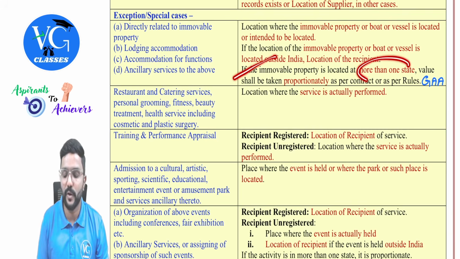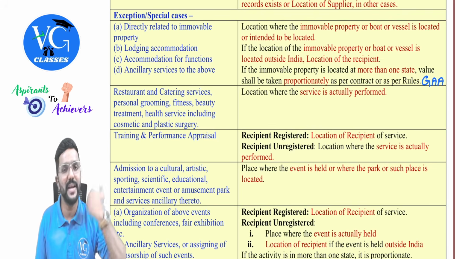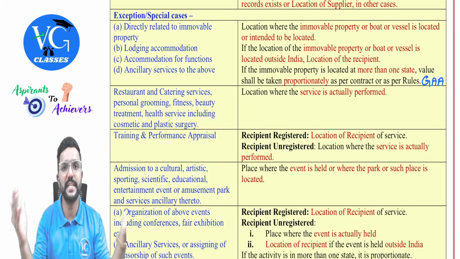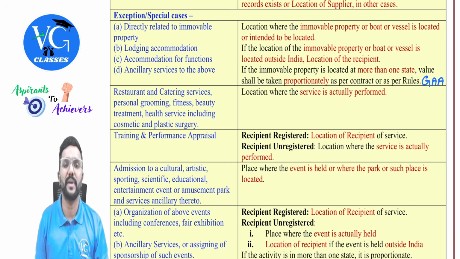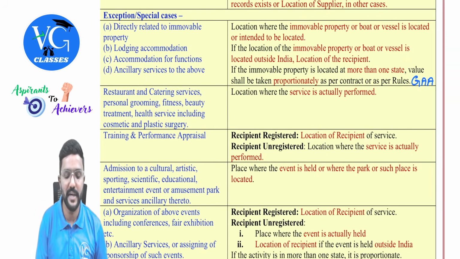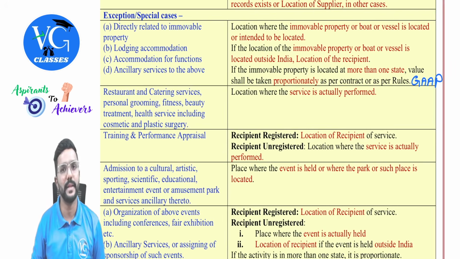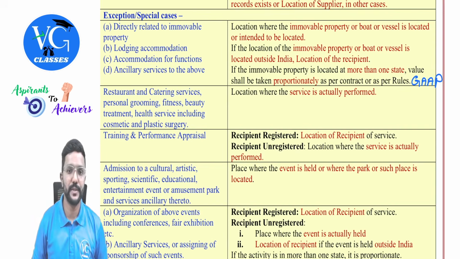Sir, what if the immobile property is located in more than one state? Then the supplier and recipient will have a contract or agreement, and as per that, whatever value is charged for each state, we need to decide the place of supply separately. No, sir, there is no contract or agreement between the supplier and recipient. In that case, decide as per rules, guys. Decide as per rules means generally accepted accounting principles. Yes, sir. That is GAAP. Yes. Next,